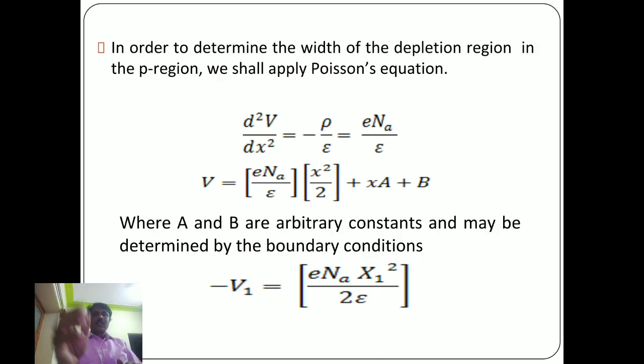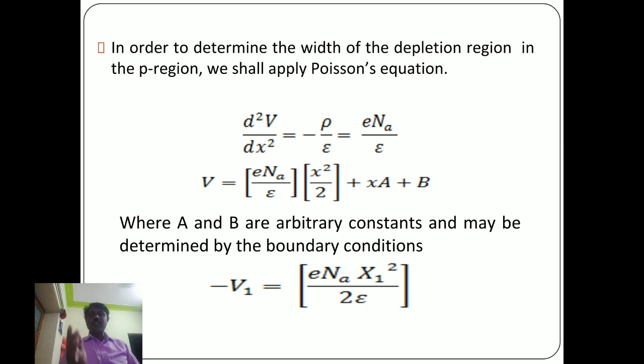On integration we get V equal to e NA by epsilon times x square by 2 plus Ax plus B, where A and B are arbitrary constants determined by the boundary conditions.